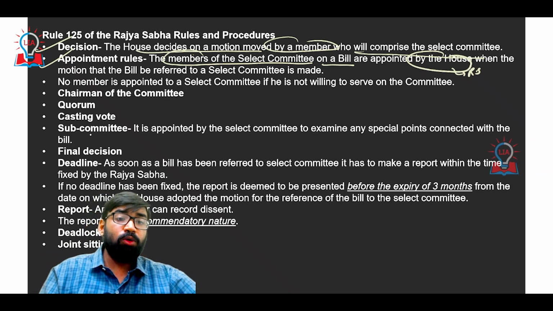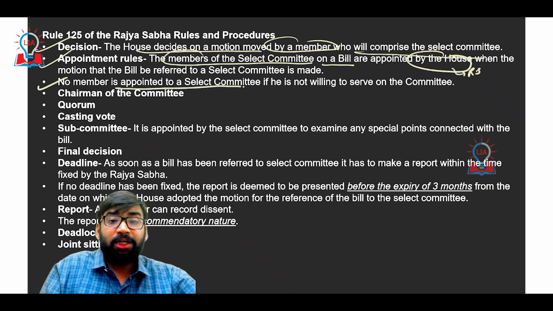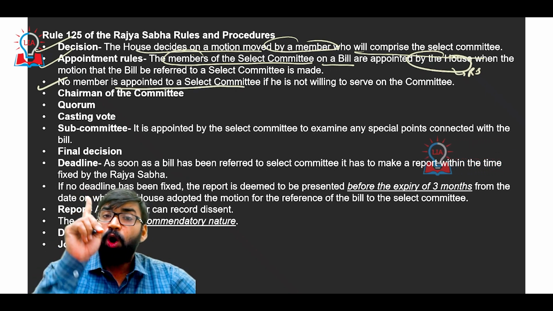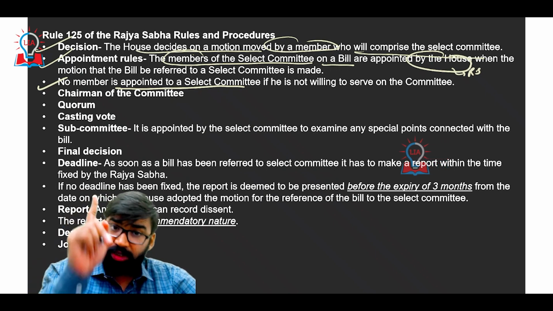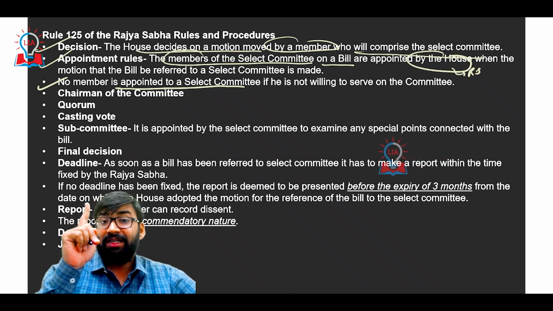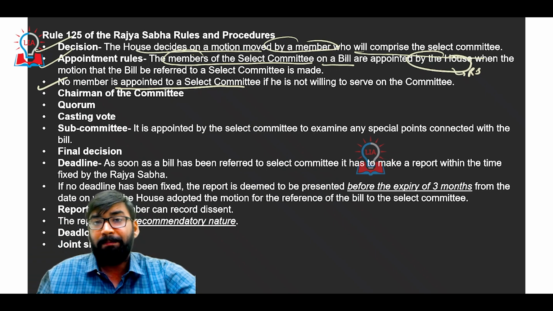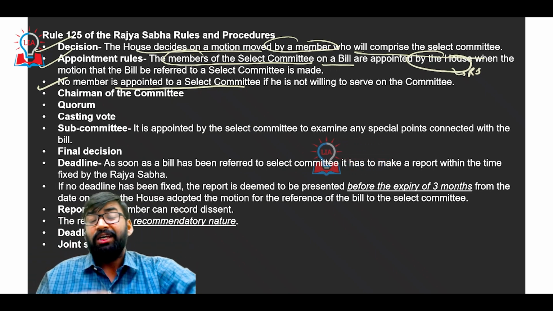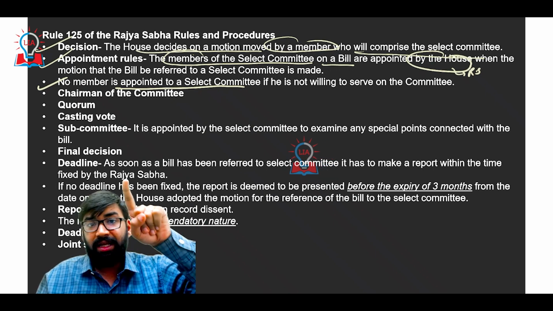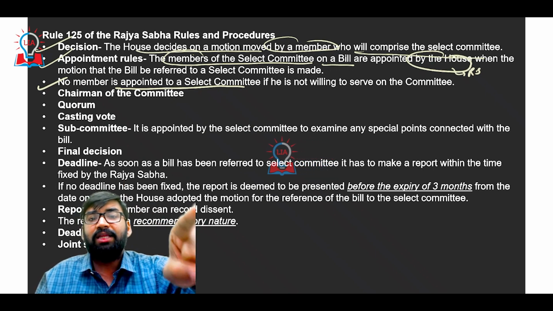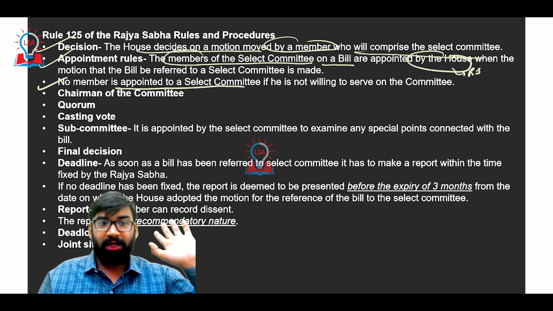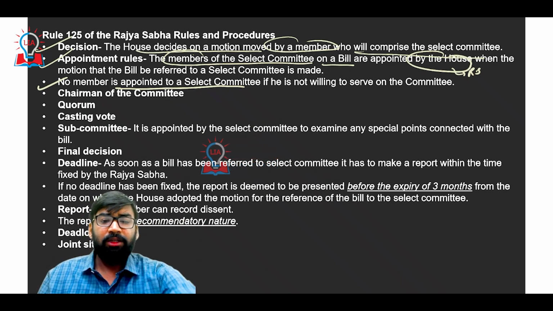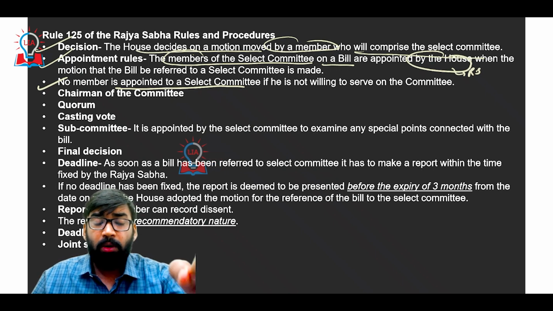And let me tell you one more thing, that no member is appointed to a select committee if he is not willing to serve on that committee, if he is not giving his consent. That is the issue, that 4 MPs have not given their consent. Without their consent, their names have been taken in that motion. Getting my point? Okay, now the committee is going to be formed.